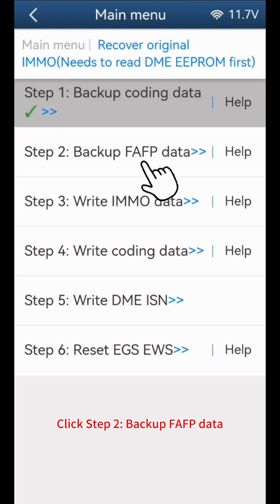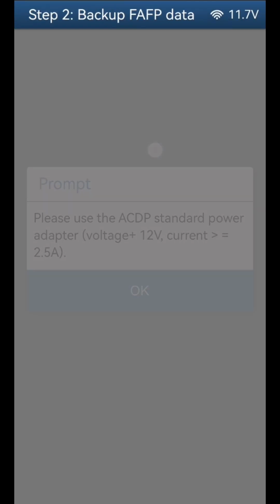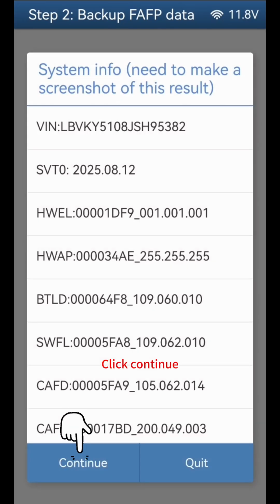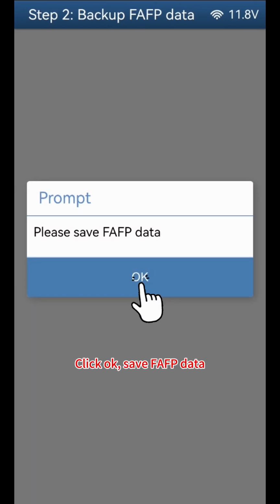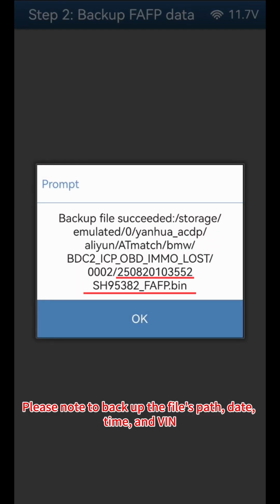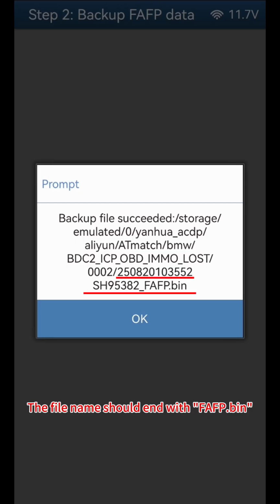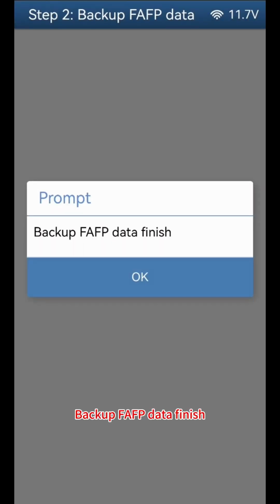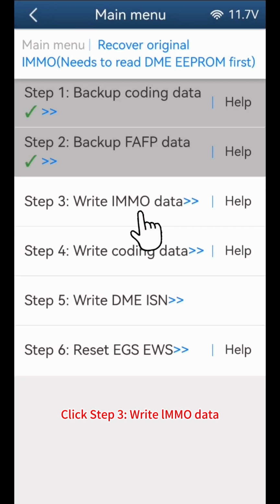Click Step 2, Backup FAFP data. Click Continue. Click OK, Save FAFP data. Please note to back up the file's path, date, time, and VIN. The file name should end with FAFP, BIN. Click OK. Backup FAFP data finish, click OK. Click Step 3, Write IMMO data.